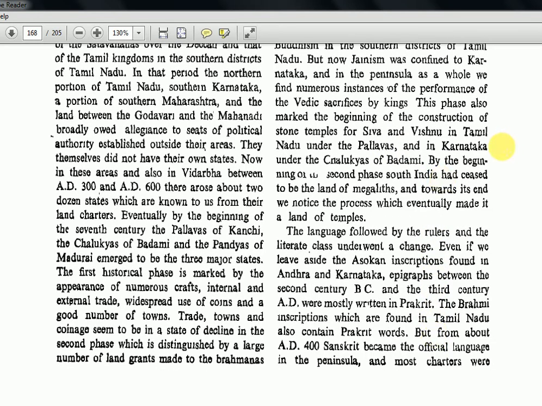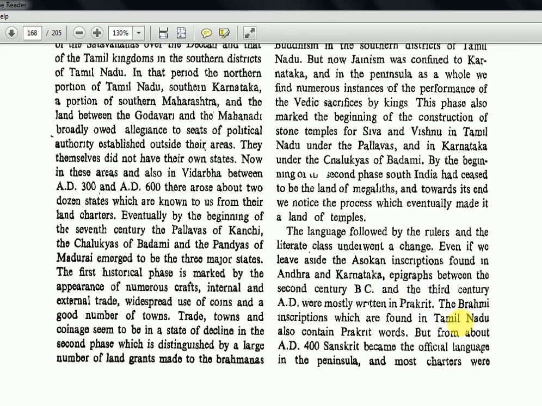By the beginning of the second phase, South India had ceased to be the land of megaliths, and towards its end, we notice the process which eventually made it a land of temples. The language followed by the rulers and the literate class underwent a change. Even if we leave aside the Ashokan inscriptions found in Andhra and Karnataka, epigraphs between the 2nd century BC and the 3rd century AD were mostly written in Prakrit. So Prakrit is there.